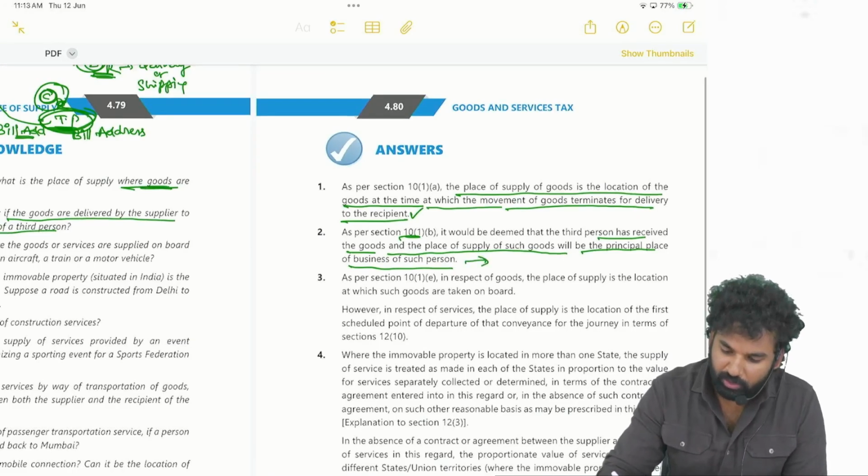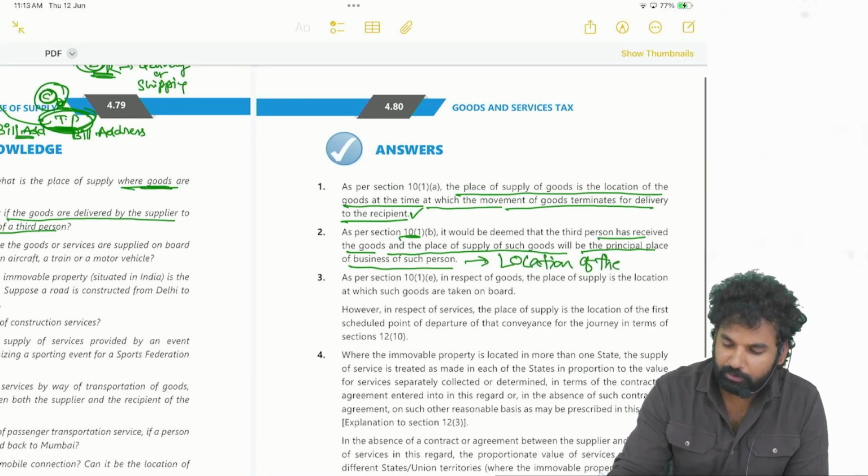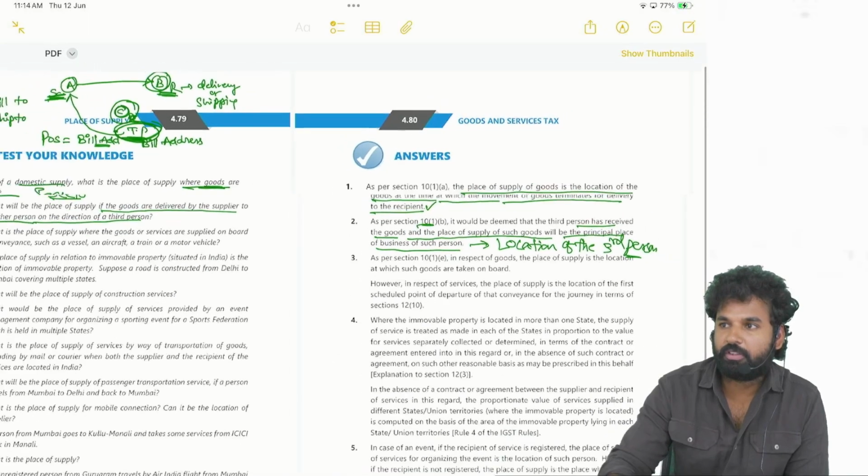That means the location of the third person. Location of the third person. That will be the place of supply. Got it?